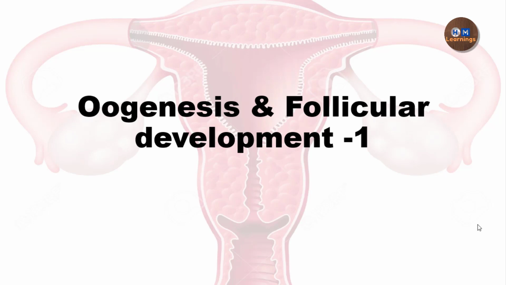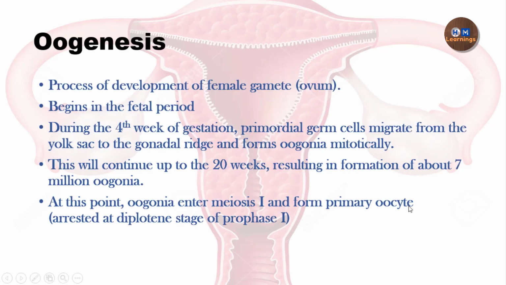So with this we start today's video, which is about oogenesis as well as follicular development. Oogenesis and follicular development occur simultaneously. That is why you can't deal with these two topics separately. You have to talk about them together to gain full clarity regarding the concept.